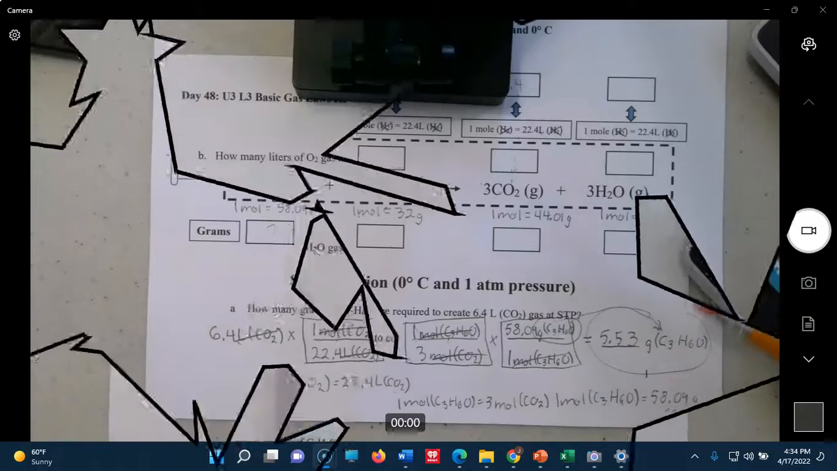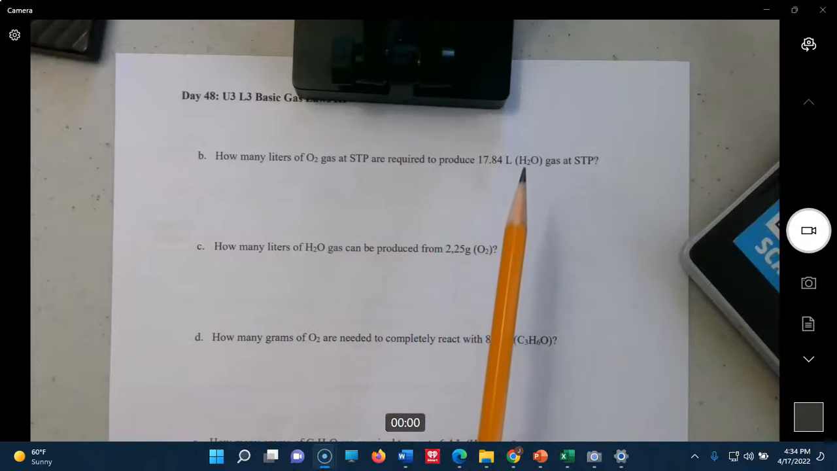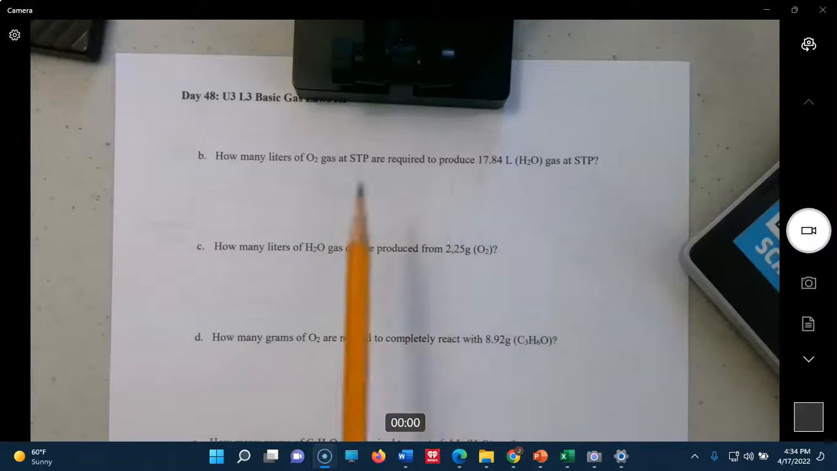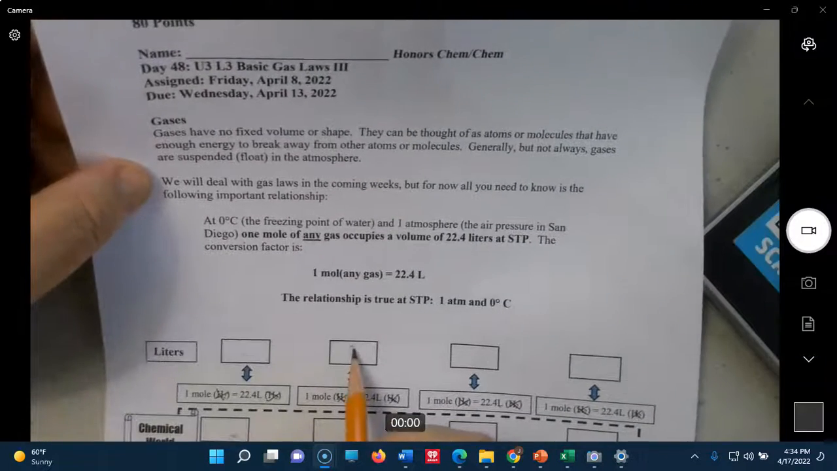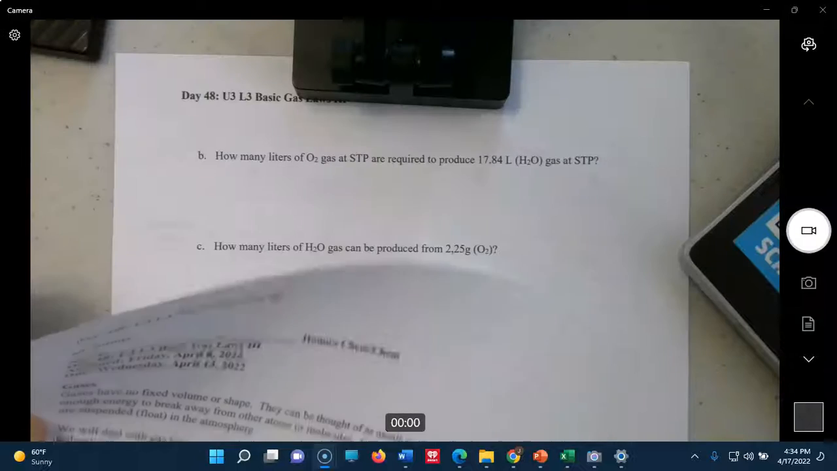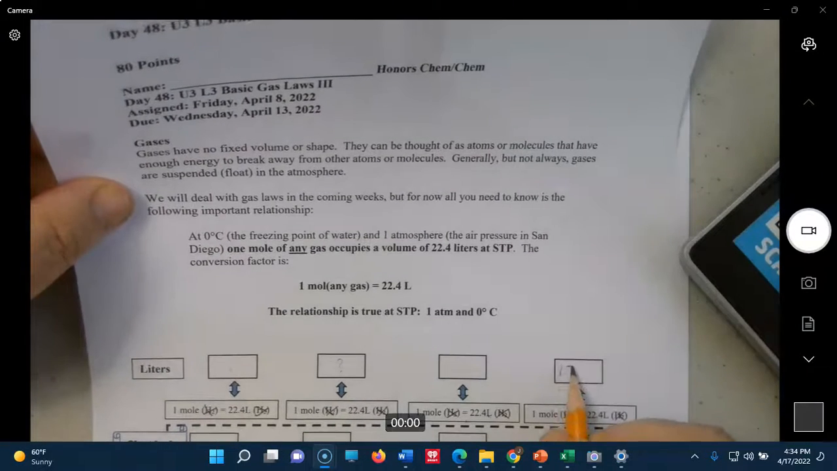Okay, B, how many liters of O2 at STP are required to produce 17.84 liters of H2O? So you're going liters to liters this time. So we're going to come back here. And it's O2, it's liters, that's what we're looking for. And it's 17.84 liters of H2O. Here's H2O. There's liters.